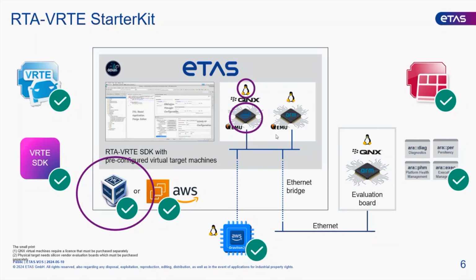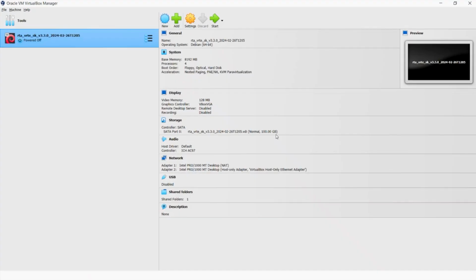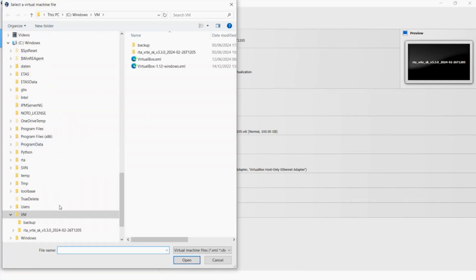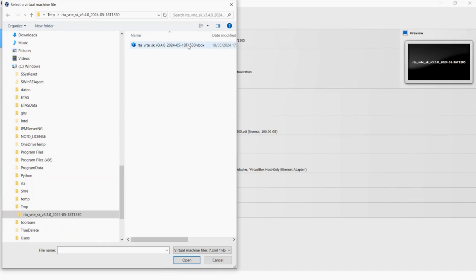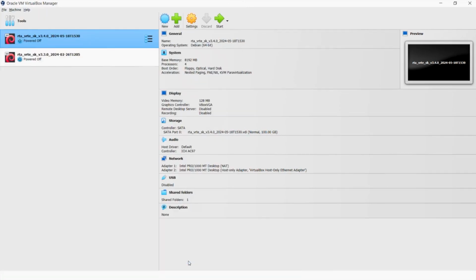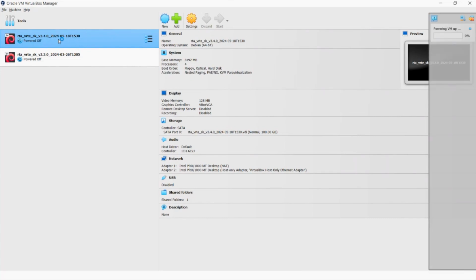Okay, so if we want to look at the install, here's my VirtualBox. The first thing I am going to do is add a new virtual machine. I've just got a VirtualBox image here that contains that setup. I just have to open that, and it sets it up inside the VirtualBox. I can just power that machine up. This is the VirtualBox that's coming from ETAS, yes.